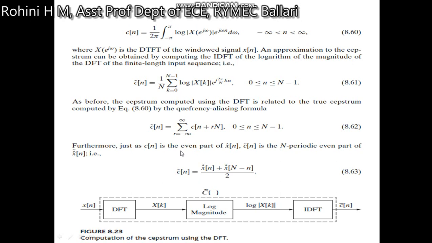Furthermore, it is an even part. So c bar of n is written as x of n plus x of n minus n, divided by 2. The entire calculation is shown diagrammatically. First we take x of n, then we take the discrete Fourier transformation in order to get x of k. Then we take the log magnitude in order to get log of x of k. Then we take the inverse DFT in order to get c bar of n.